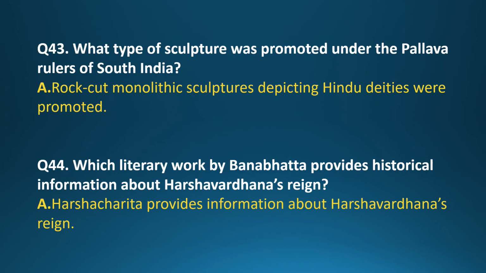Section 5. Art, Architecture, and Literature. Question 41. Which styles of temple architecture began developing in early medieval India? Answer. The Nagara and Dravida styles began developing.